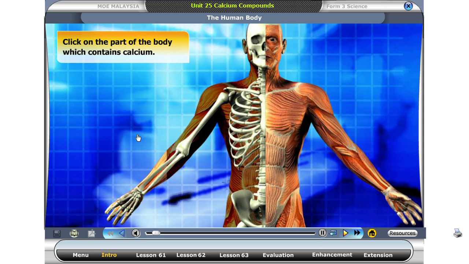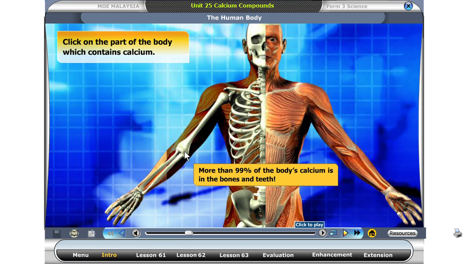Did you know that there is about 1 kilogram of calcium in every person? Which part of your body do you think contains calcium? Click on the part of the body. Yes, more than 99% of the body's calcium is in the bones and teeth.